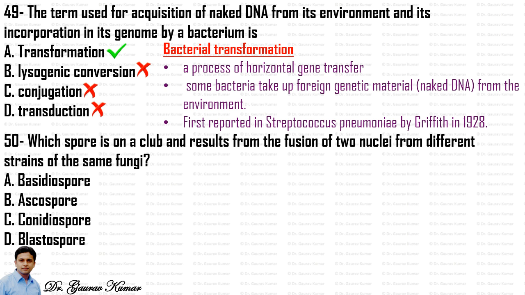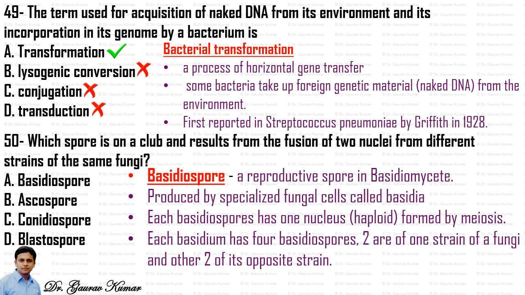Next question. Which spore is borne on a club and results from the fusion of 2 nuclei from different strains of the same fungi? The answer to this will be basidiospore. Let's see a little bit of the characteristics of basidiospore. Basidiospores are reproductive spores in Basidiomycetes. They are produced by specialized fungal cells called basidia. Each basidiospore has 1 nucleus, that is, they are haploid and are formed by meiosis. Each basidium has 4 basidiospores, 2 of one strain of a fungus and the other 2 of its opposite strain. Hence the answer is A, basidiospore.